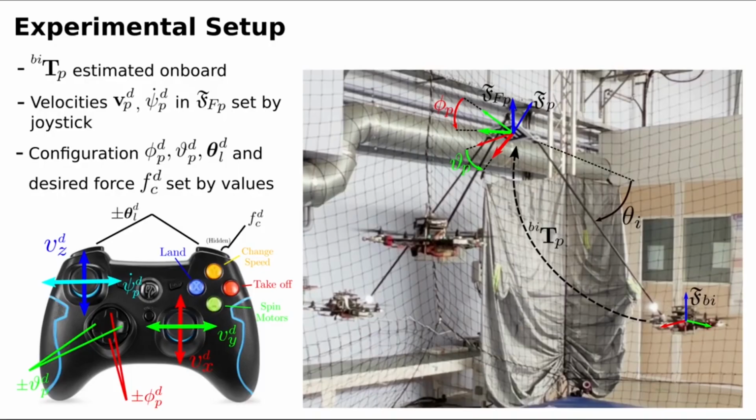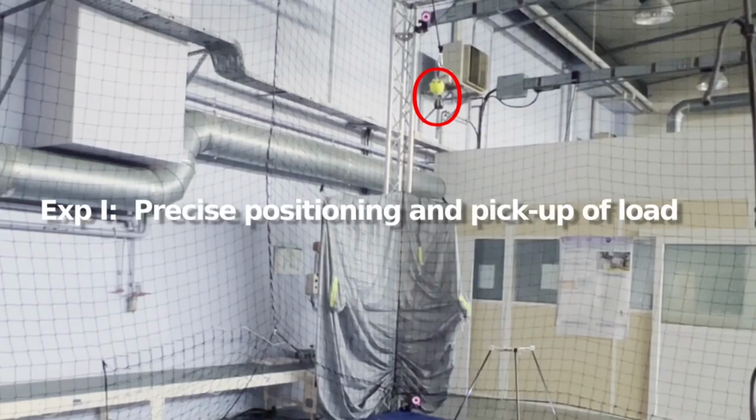conditions. In the experiments, the FPR is controlled by a human operator with teleoperation using the estimated relative pose on each UAV. The linear velocity and yaw rate of the platform are controlled by joystick, while the robot configuration as well as the desired contact force are set by values.